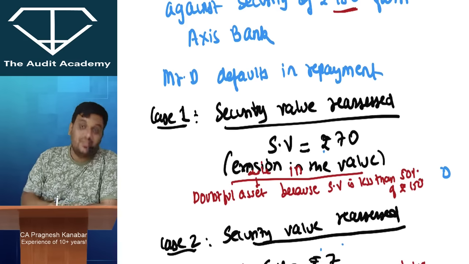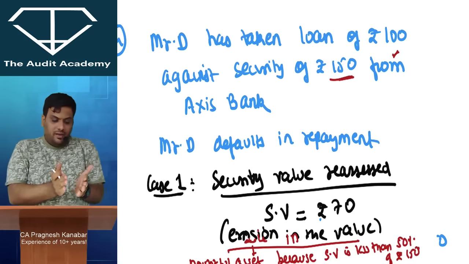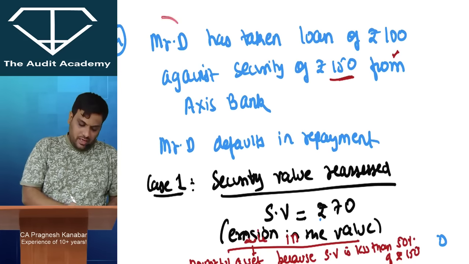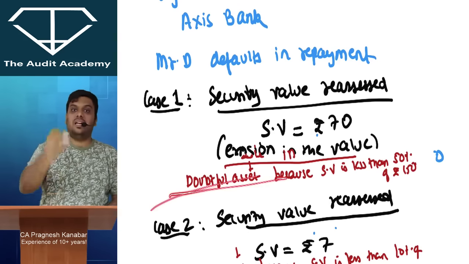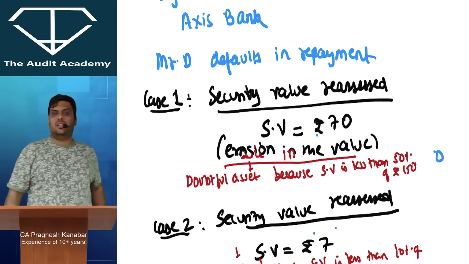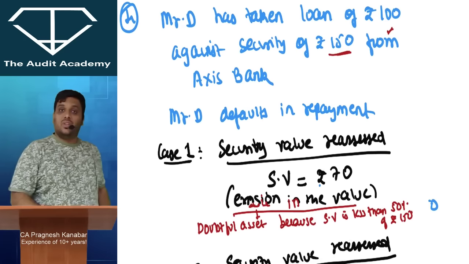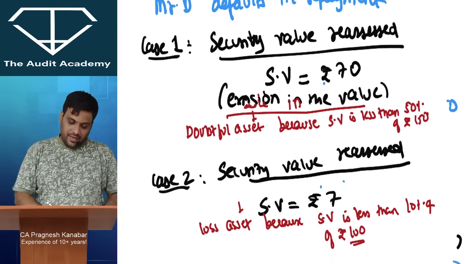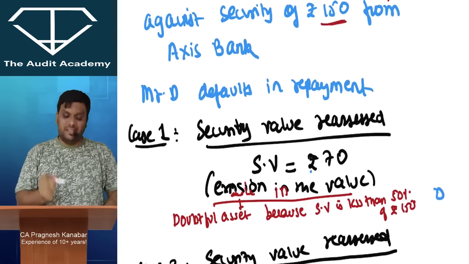Whenever we classify NPA, first it is substandard, then doubtful and so on. But in this case, Mr. D will be straight away classified as a doubtful asset because of this high erosion in the value of security. Case 2: security value reassessed, and let us say the security value is rupees 7 only.